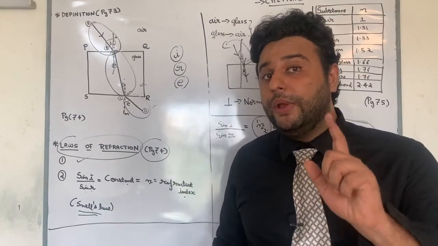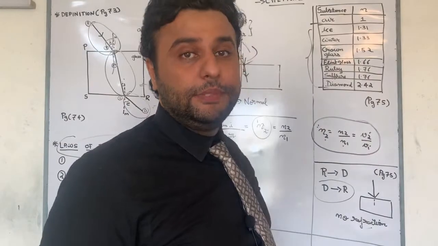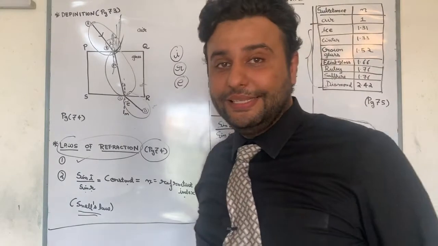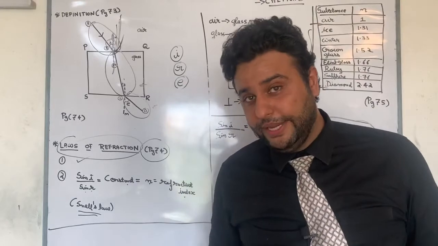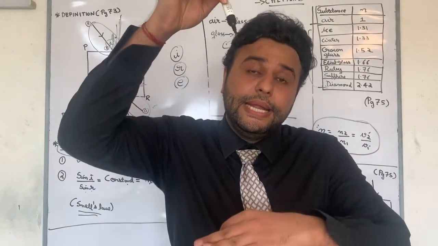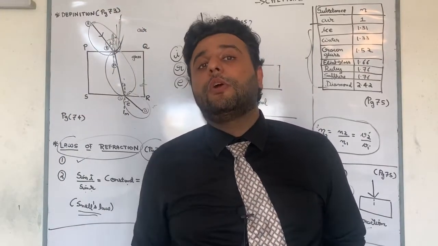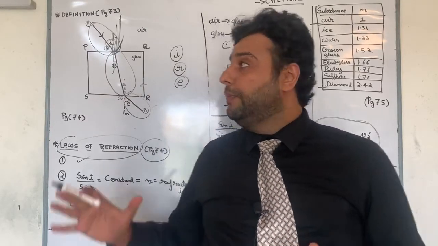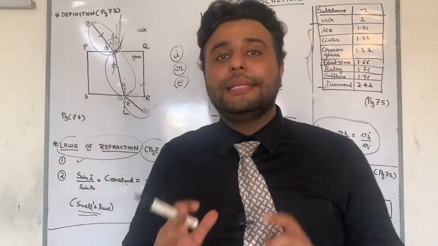And one very important point: if light is put normally on the substance, that means if light is put perpendicular to the substance, then there is no refraction. Therefore, a very important MCQ will be, what if light is incident normal to a substance? Light incident normal to a substance will not get deviated and there will not be any refraction. Therefore, this completes the first segment. I hope you all understood all the important points from page 73, 74 and 75.